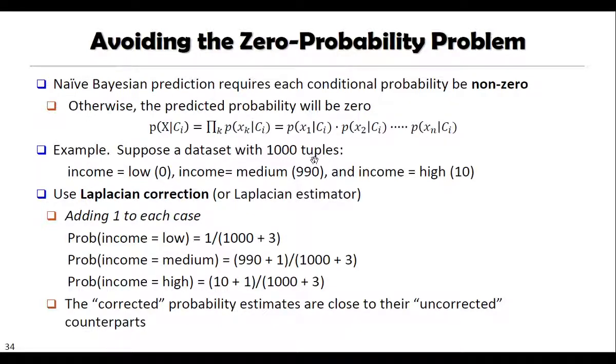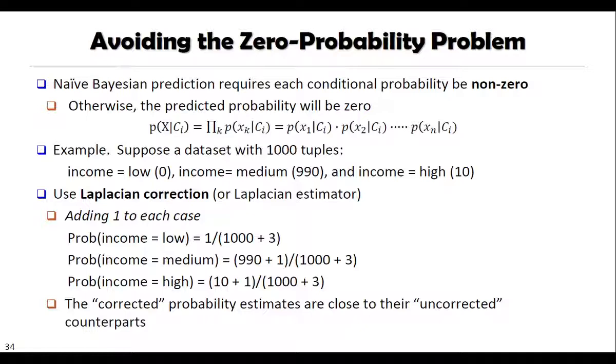Suppose there are 1000 tuples, and how many of them are low income tuples? 0. Medium income are 990 and income high are 10 tuples. In that case, if there is a customer with low income, the total probability will directly be 0 because this term will become 0, and we will not get the proper output.